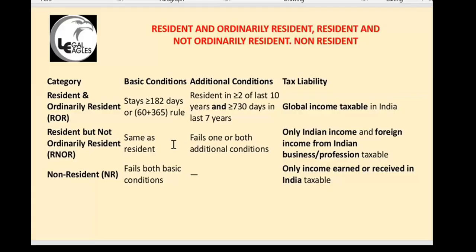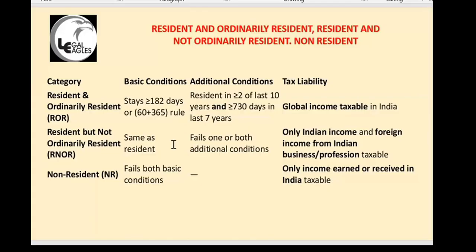Okay, resident but not ordinarily resident. Indian income only is taxable, and foreign income from an Indian business is taxable. If you are giving professional services, you go abroad and work there as an employee, your salary is not taxable. Some people go on a business visa. The H1 visa is one for employment there.